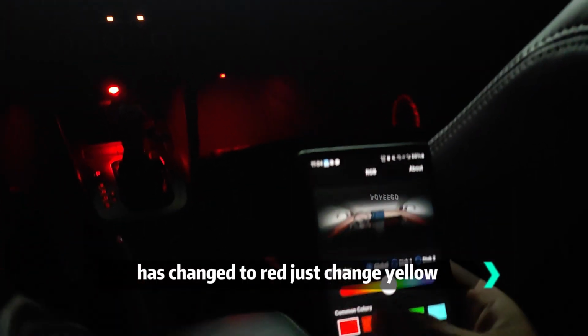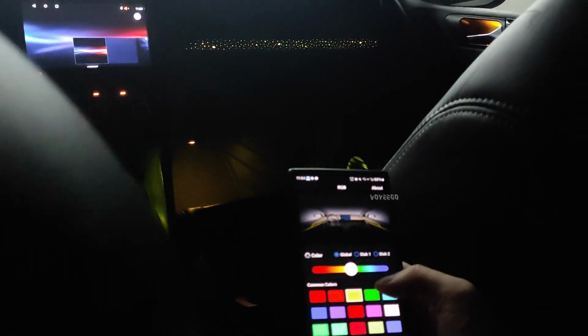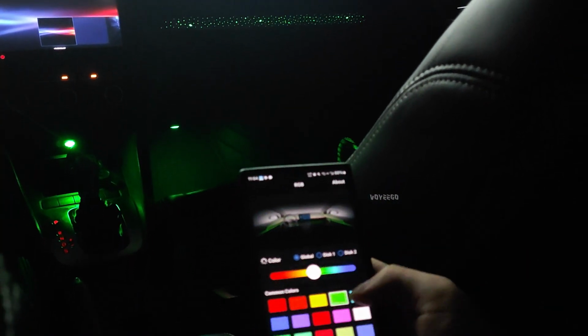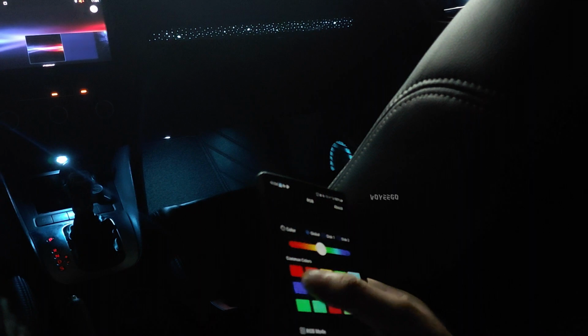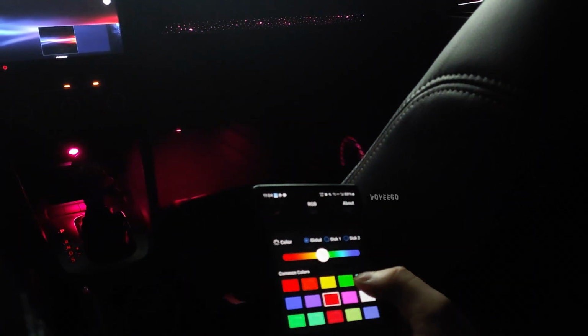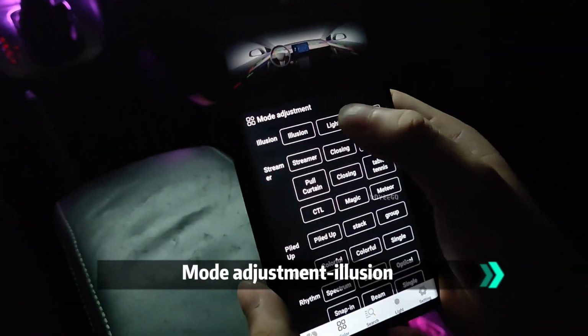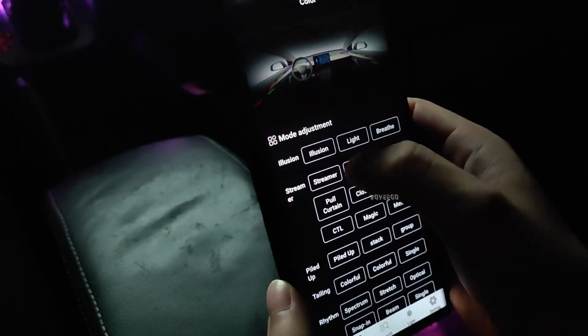Let's change it to red. Let's change the color to yellow. Blue. Purple. Okay, next we go to some mode adjustment illusion.